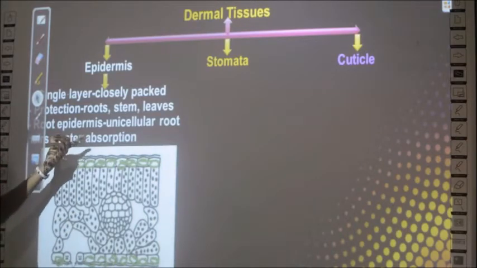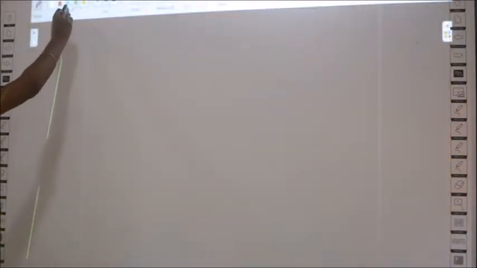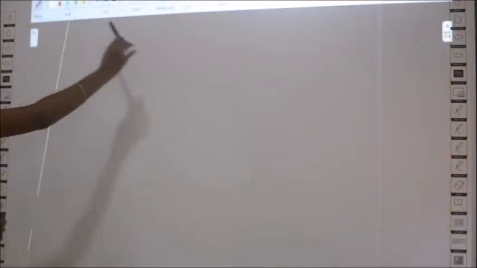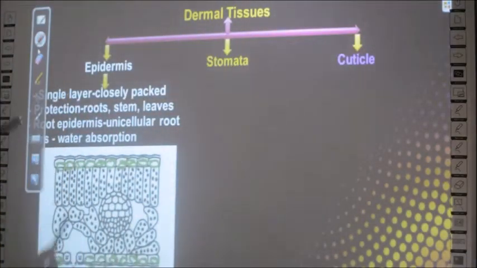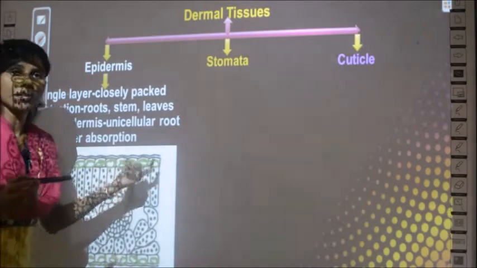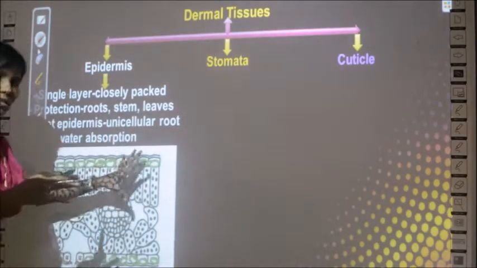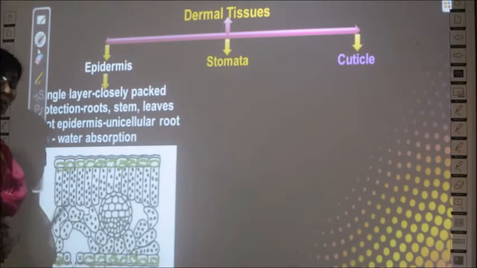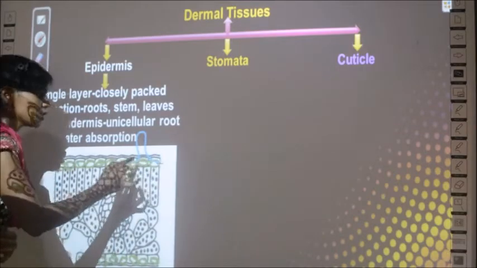And then in the case of roots, you have a special property for this. What did I tell? It is present in root, stem and leaves. In stem and leaves you have this structure, but in the roots alone you have such a structure, elongation of the epidermal cell.